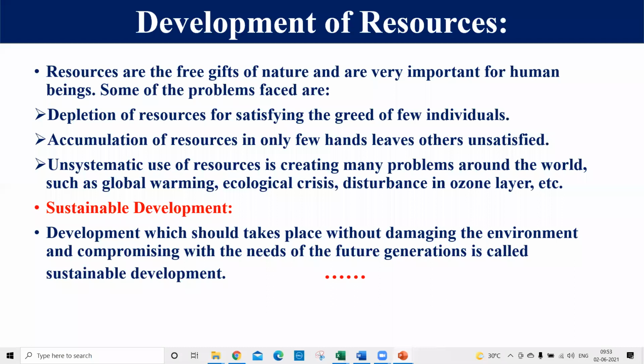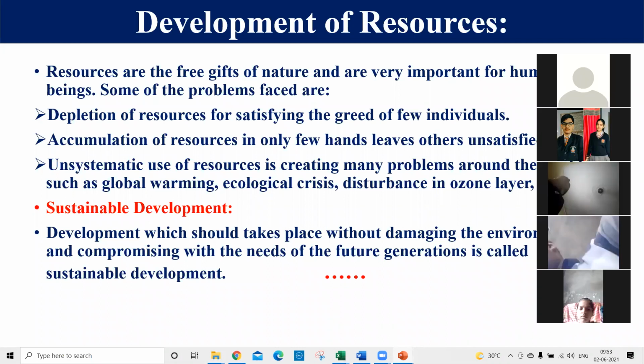Means we will continue our present level, but we will use resources in such a way that we do not have to compromise with the future generation. So that process is called sustainable development. In this we will take care of our present also, but we will not compromise the needs of the future generation also. Right? This situation, this development, is known as sustainable development. Right, students?